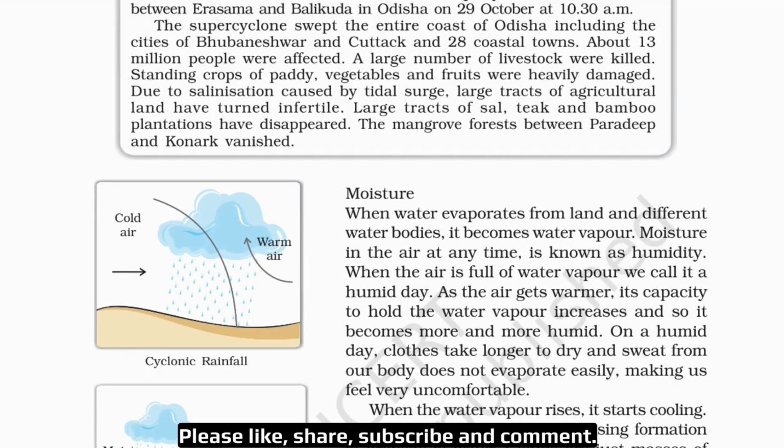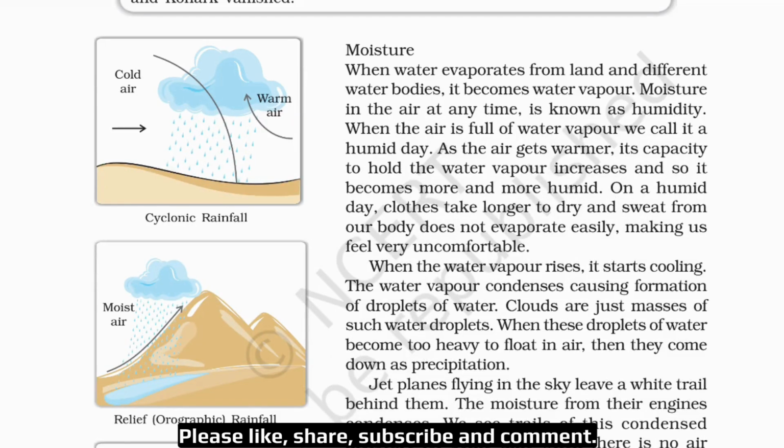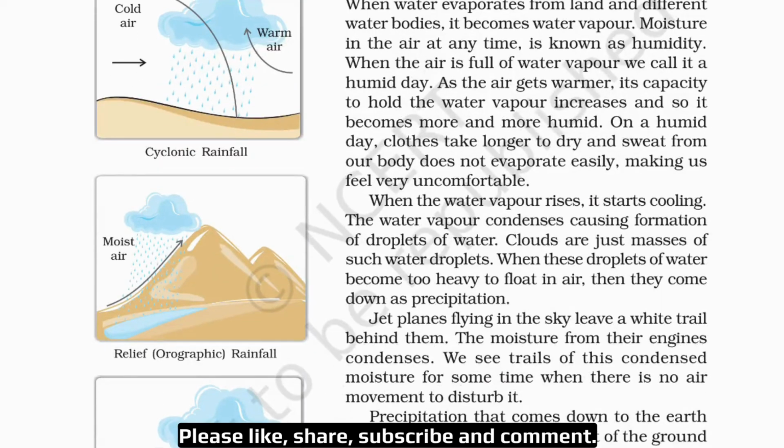Now, the next topic, moisture. When water evaporates from land and different water bodies, it becomes water vapor. Moisture in the air at any time is known as humidity. So, moisture can be defined as the amount of humidity in the air. Okay. Now, when the air is full of water vapor, we call it a humid day. As the air gets warmer, its capacity to hold the water vapor increases and so it becomes more and more humid. So, on a humid day, clothes take longer to dry and sweat from our body does not evaporate easily, making us feel very uncomfortable.